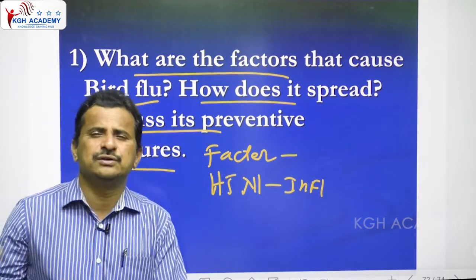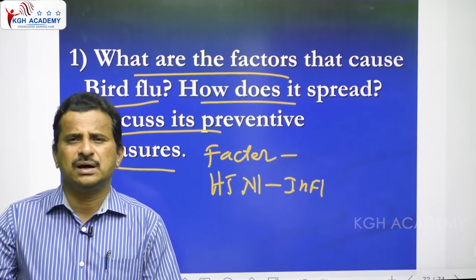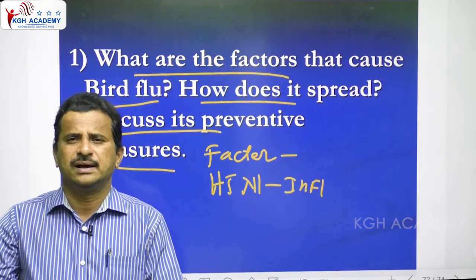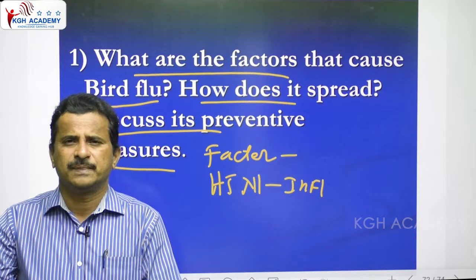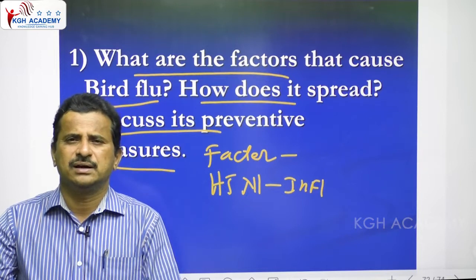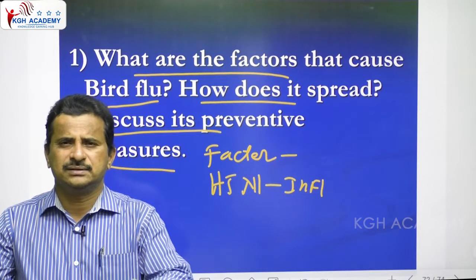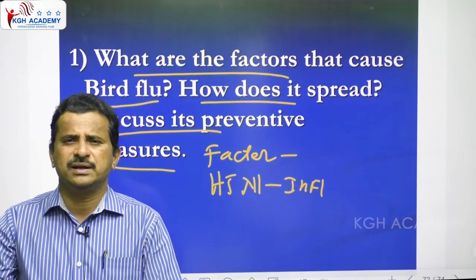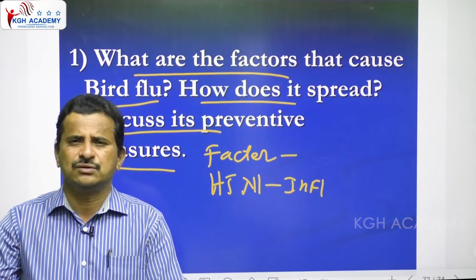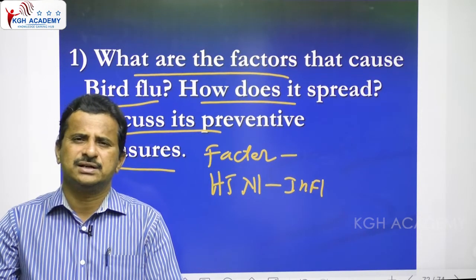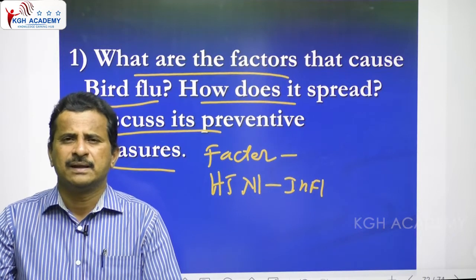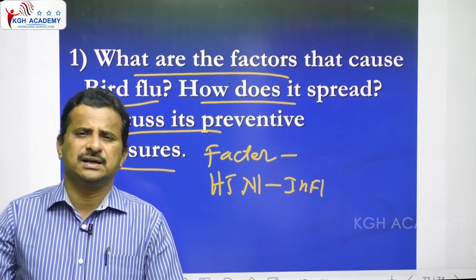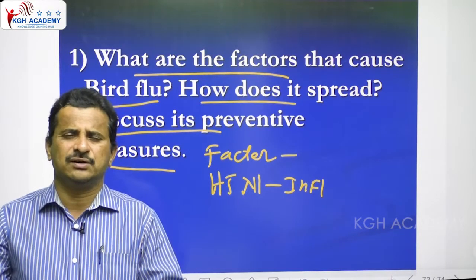How does it spread? From bird to human. Persons who are working in the poultry area, poultry farm, or near the poultry, dealing with the poultry, working in that area, cleaning that area, have a chance to get infected. Next, anybody taking raw food, uncooked food, half-boiled food, eggs, chicken, etc., also has a chance to get infected. Birds' droppings and dust contain the virus, and when we inhale them, they enter our body.